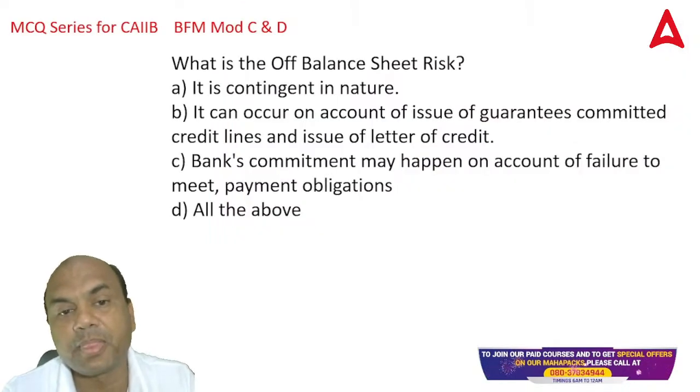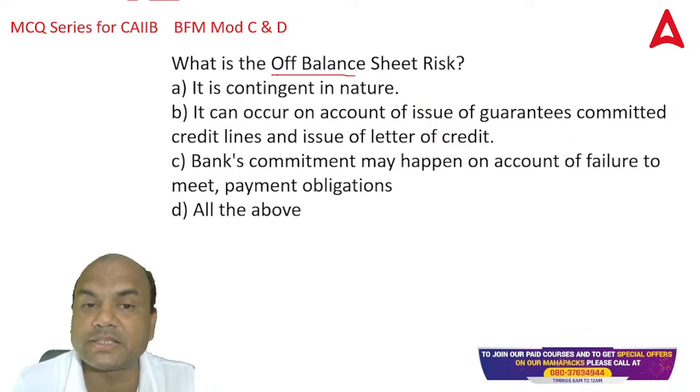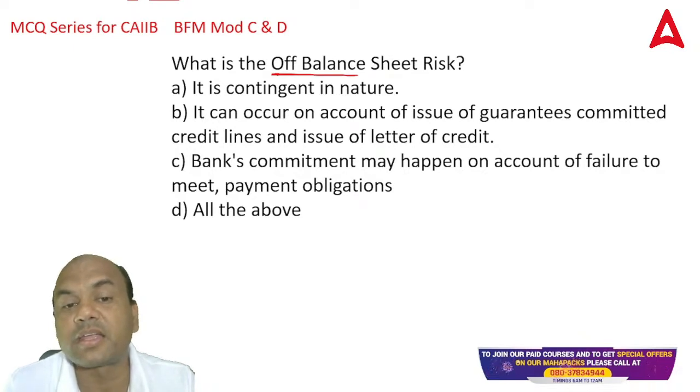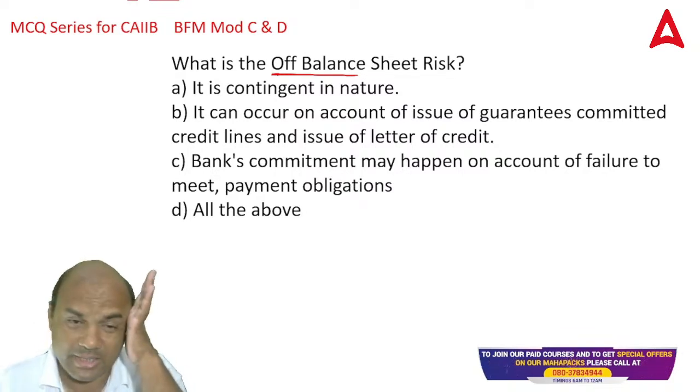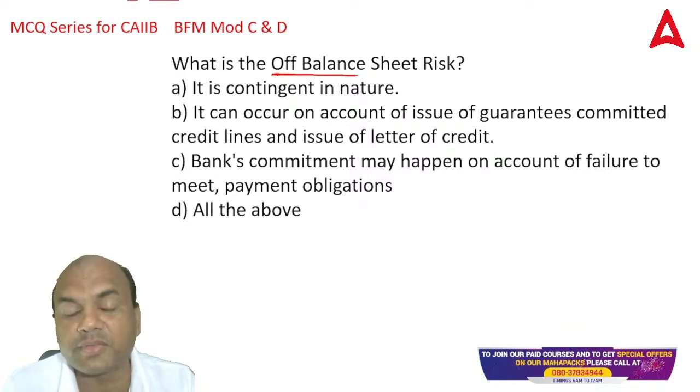What is the off balance sheet risk? Look at this. Off balance sheet risk. It is contingent in nature. It can occur on account of issue of guarantees, committed credit lines, and issue of LCs. Bank's commitment may happen on account of failure to meet the payment obligations, and all of these. So now let me get the answer from you first. What is off balance sheet risk? Is this A or B or C or D? All of them.